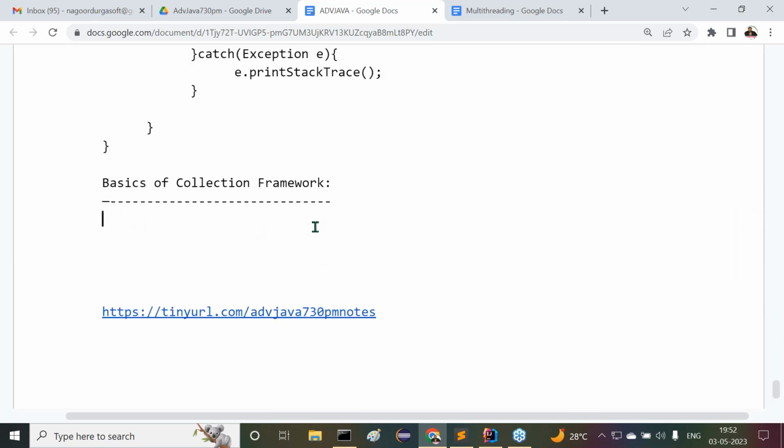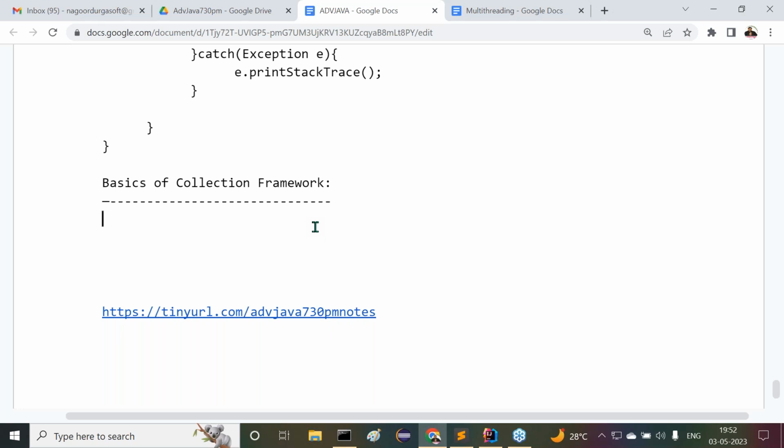All right, sir. In the collection framework, we require the basics. Another topic is the properties file. These two topics we have to understand in the collection framework. Then we'll move on to JDBC. At any cost, tomorrow onwards we are going to start JDBC content, directly and straightaway.